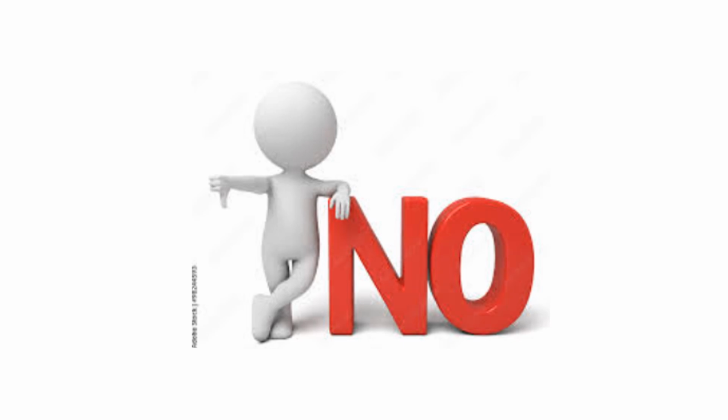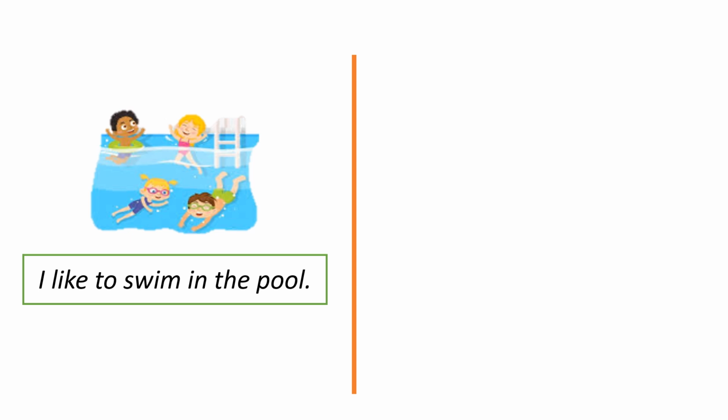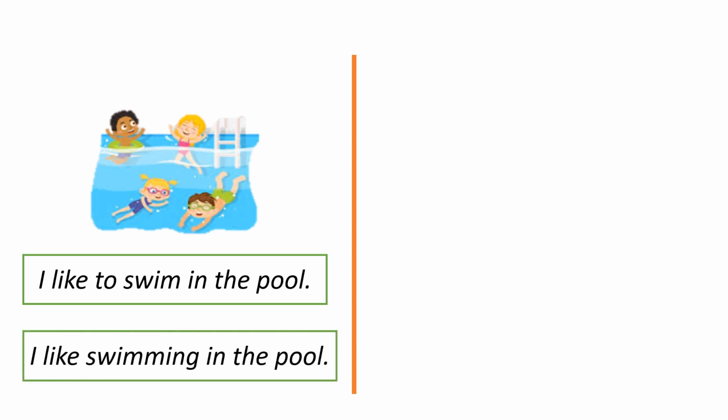So here we'll start with this picture. This picture has some kids playing in the swimming pool. The first example with the infinitive is I like to swim in the pool, or I like swimming in the pool.